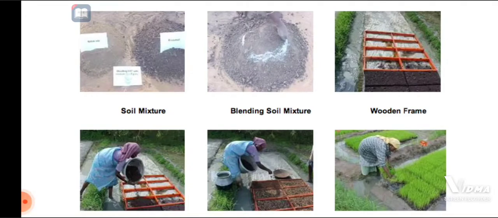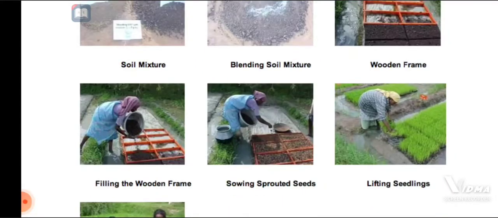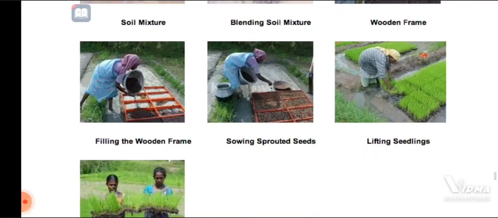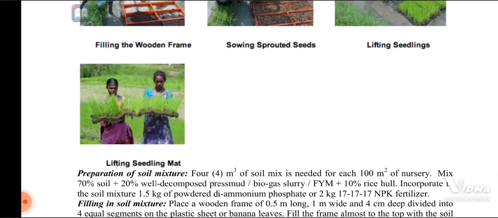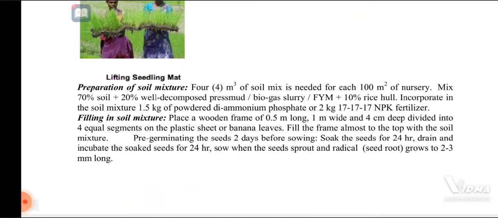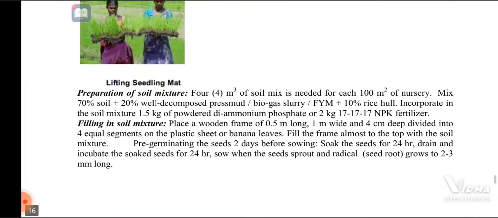Prepare the bordering and fill this wooden frame, sow sprouted seedlings on that bed, and lift seedlings at the maturity stage. When seedlings are lifted for sowing, we can separate them easily from the seed bed.